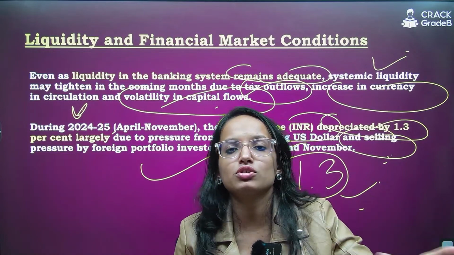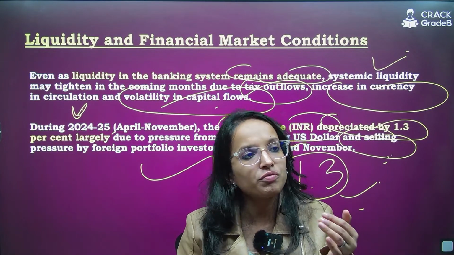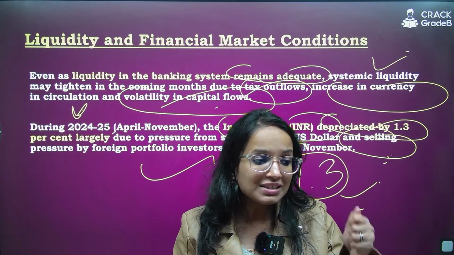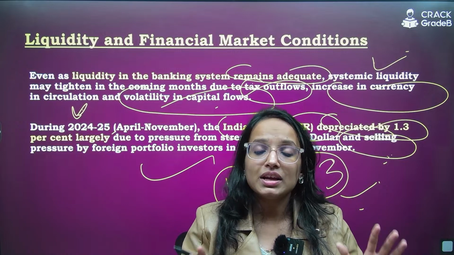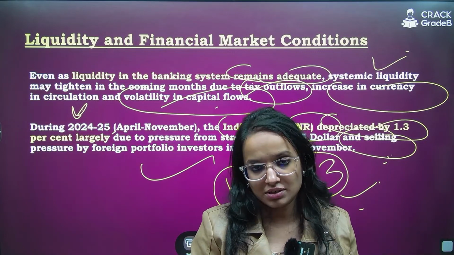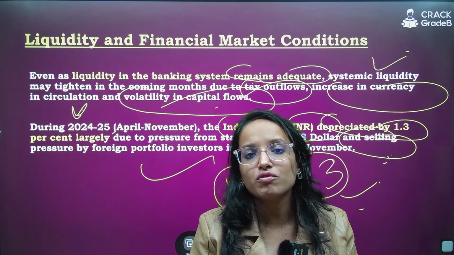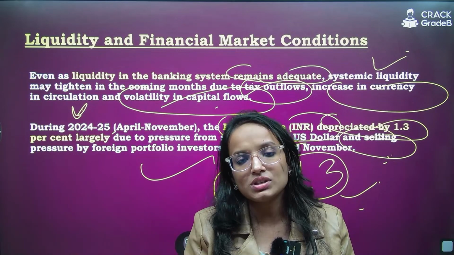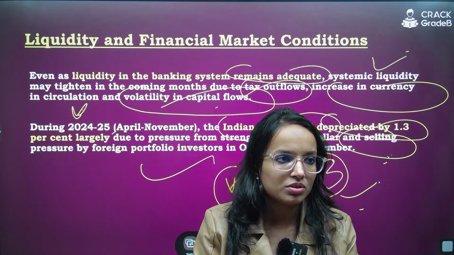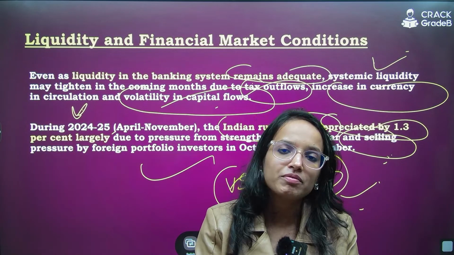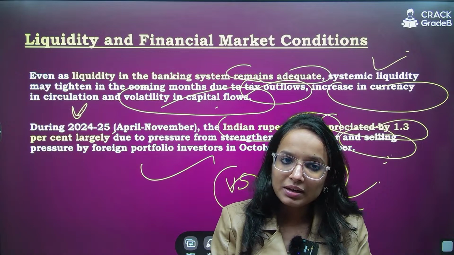So they invest via your stock market, your share market, via your financial securities. Now this investment activity also leads to appreciation and depreciation of the currency. If they are investing in, say, dollar-based securities, the demand for dollars would be higher. Other currencies would see pressure exerted on them and then a depreciation. That is what happened with the Indian rupee as well. I hope it is clear, right?